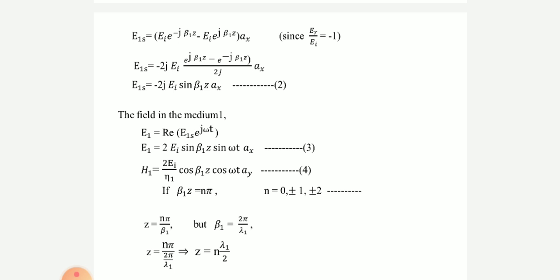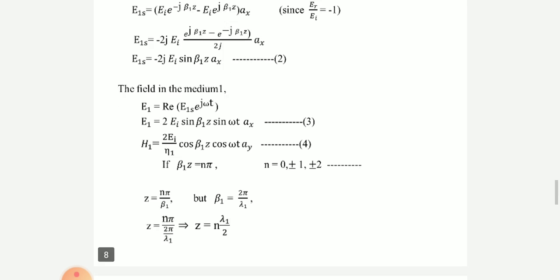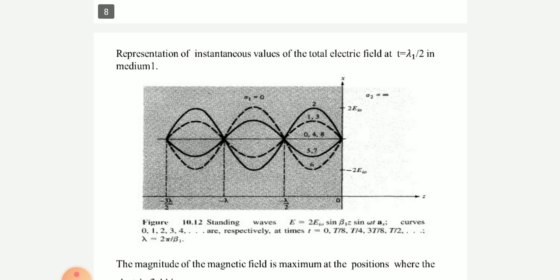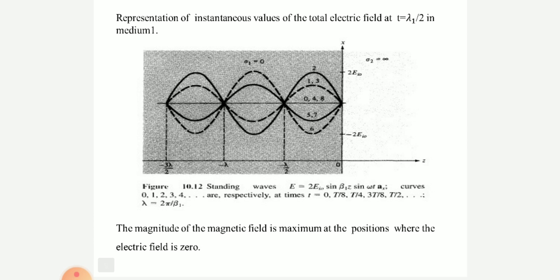In some books, they will say 90 degrees out of phase as phase quadrature. Phase quadrature means 90 degrees out of phase. Therefore, we are having a standing wave here. The representation of the instantaneous values and all those things we have to study here.